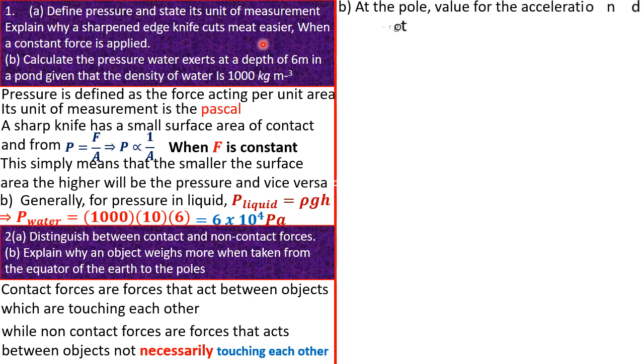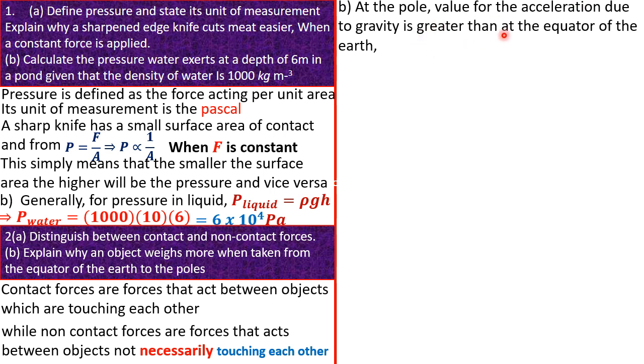At the pole, the value for the acceleration due to gravity is greater than at the equator of the earth. Our g at that point is highly greater than the g at the equator. So according to our relation, W, the weight, equals mg, where m is the mass of the object and g is the gravitational field strength.